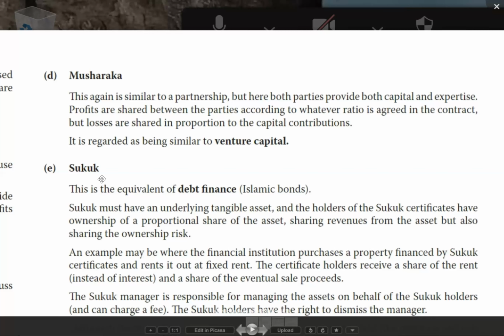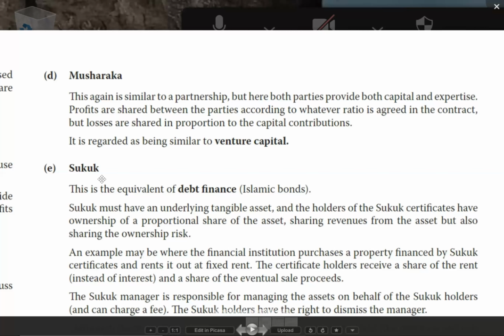According to the capital, if losses are there, then you will share only what? You will share only 20% of the loss. You will share loss of 2/12 and I'll have to share loss of 10/12, because you had provided 2 out of 12 lakhs and I had provided 10 out of 12 lakhs. So if losses are there, losses will not be shared 50-50. Even if the agreement says 50-50, losses will not be shared 50-50. Losses will be shared as per capital contribution.